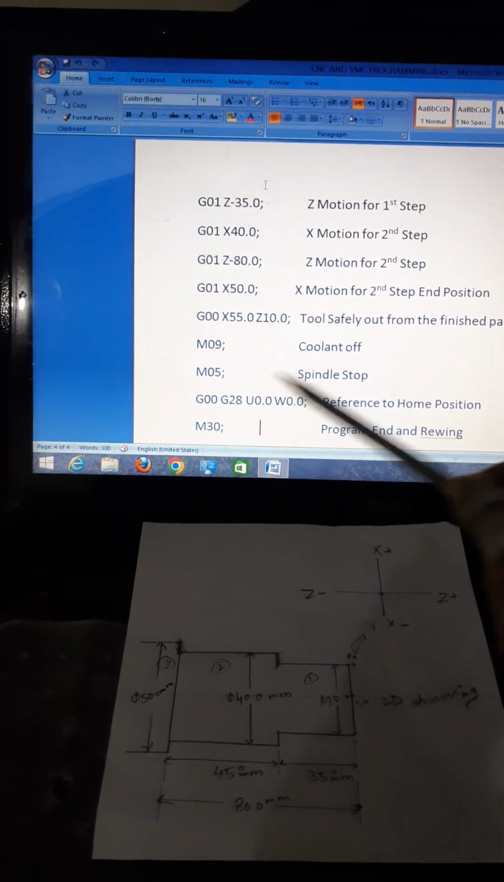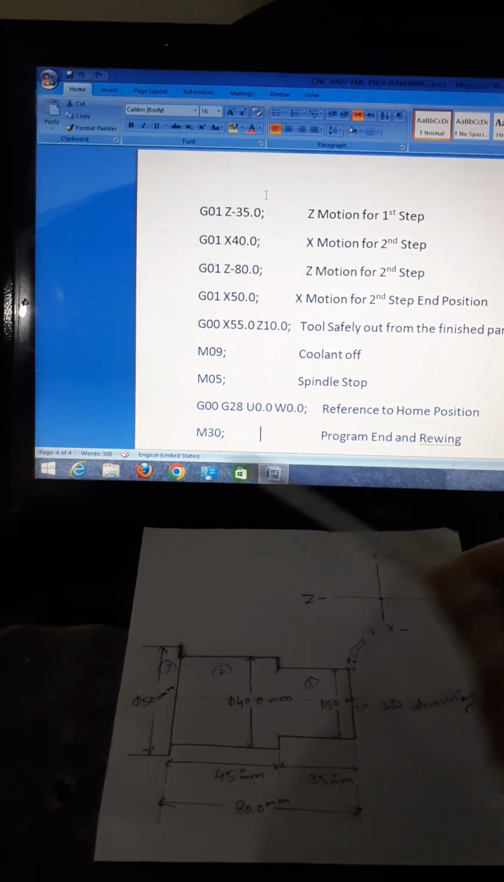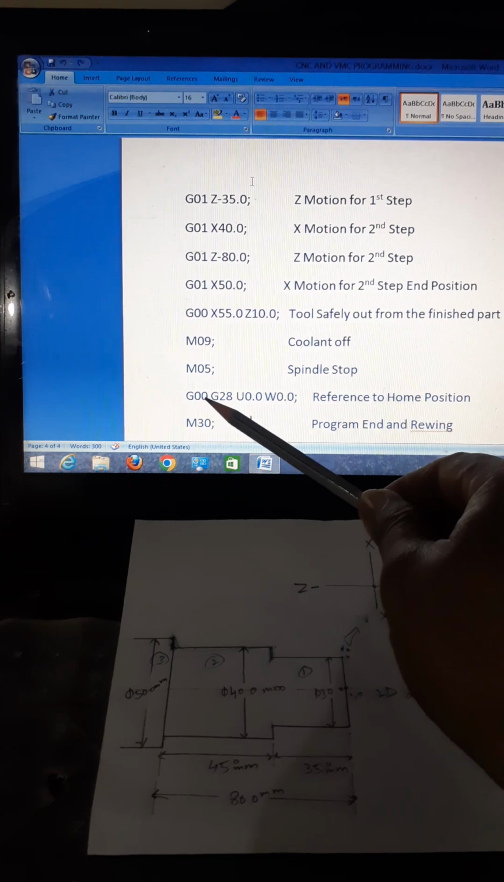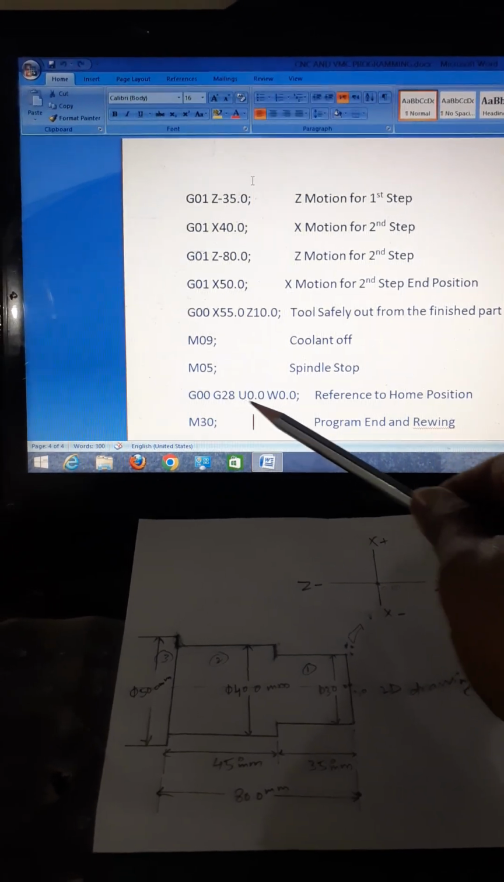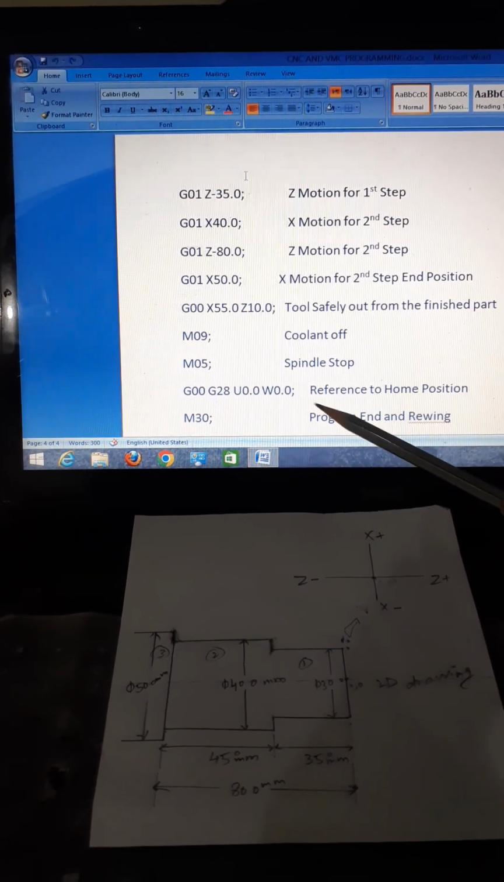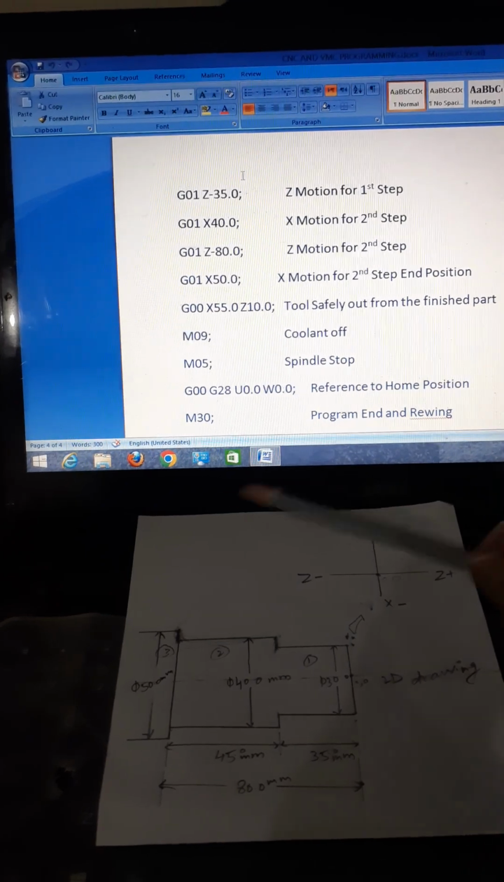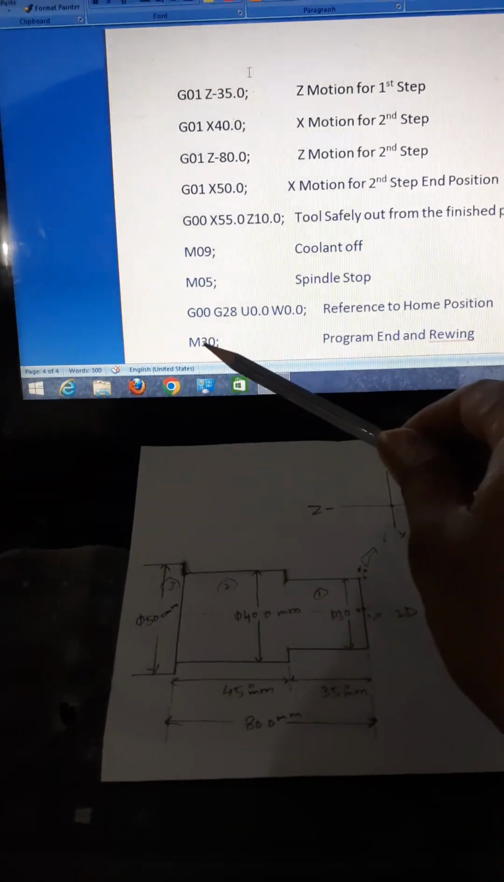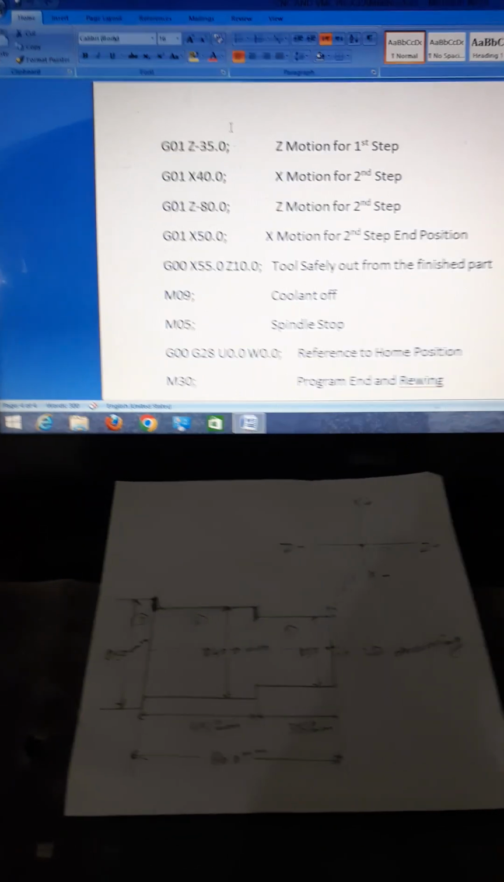M09 coolant off, M05 spindle stop. Rapid mode G28 reference point return via U0.0 W0.0, means reference to home position. All axes and tool are going to home position. M30 program end and rewind.